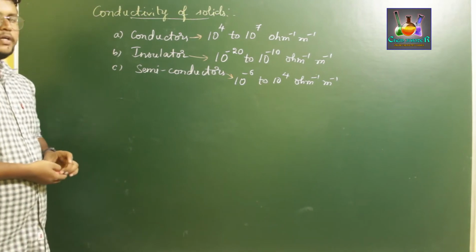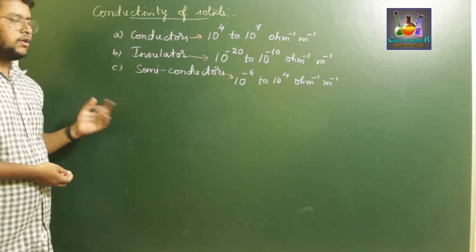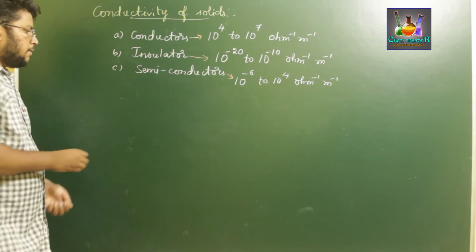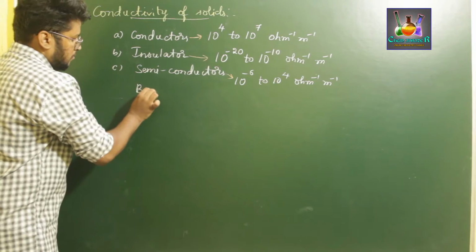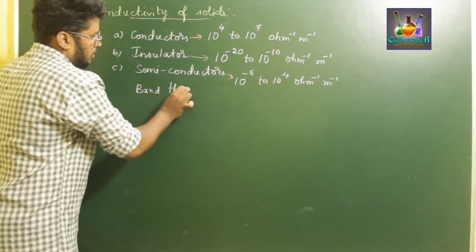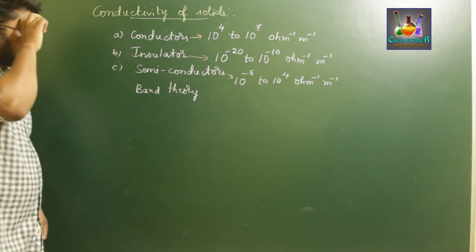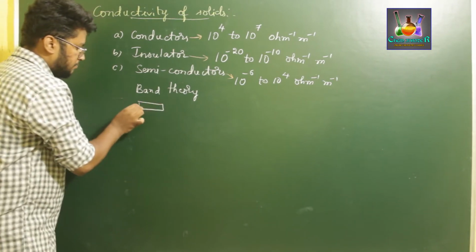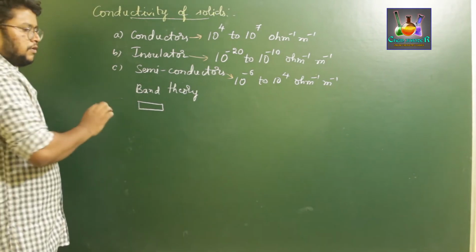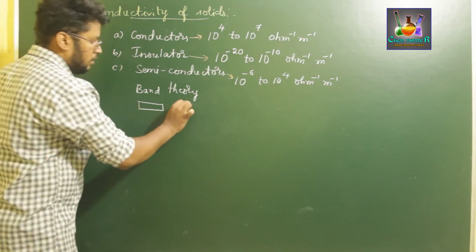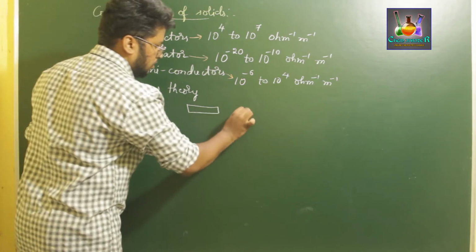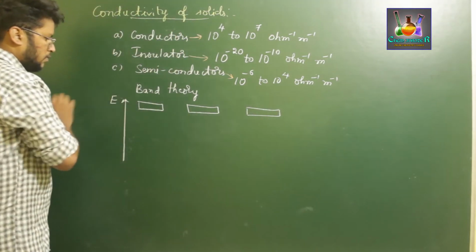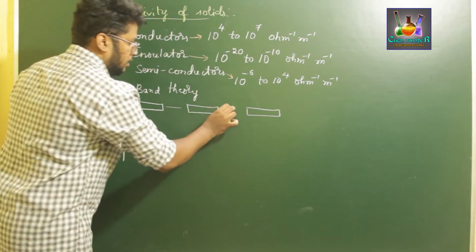So how can we classify a substance as a conductor, insulator, or semiconductor? This can be explained by a concept called band theory of conduction. If you consider this as the energy of the conduction band, this is the energy level of conduction. These are the conduction bands.